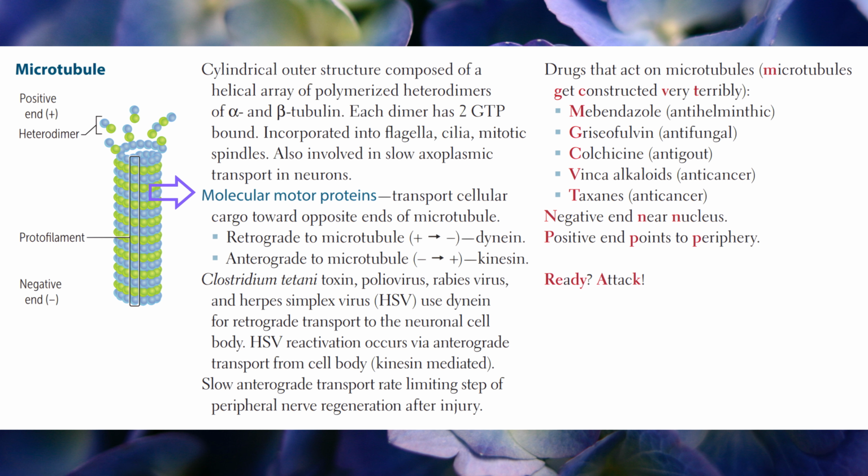Molecular motor proteins. Molecular motor proteins transport cellular cargo toward opposite ends of the microtubule. Retrograde to the microtubule, from positive to negative: dynein. Anterograde to the microtubule, from negative to positive: kinesin. Clostridium tetani toxin, poliovirus, rabies virus, and herpes simplex virus use dynein for retrograde transport to the neuronal cell body.